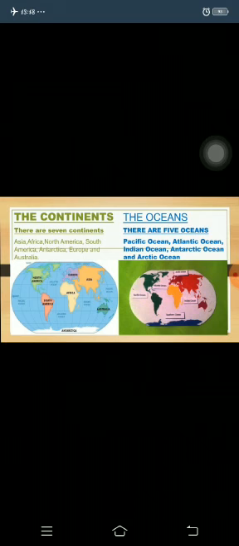It separates America from Asia and Australia. And the Arctic Ocean is the smallest one. The first largest ocean is the Pacific Ocean and the Atlantic Ocean is the second largest ocean, which separates North and South America from Europe and Africa.